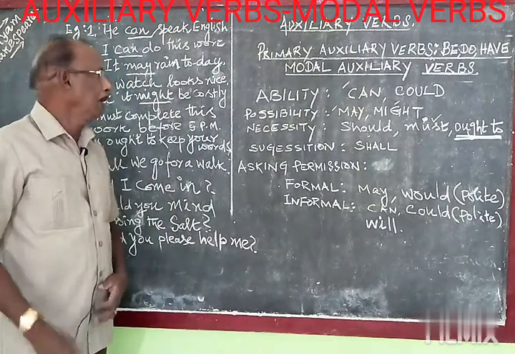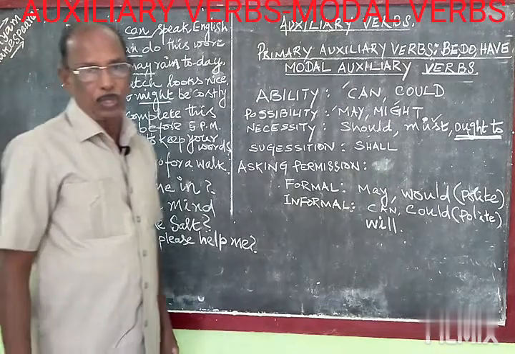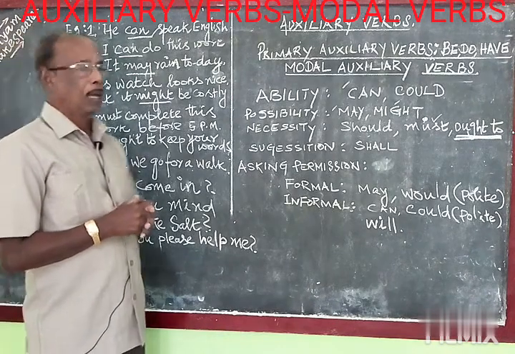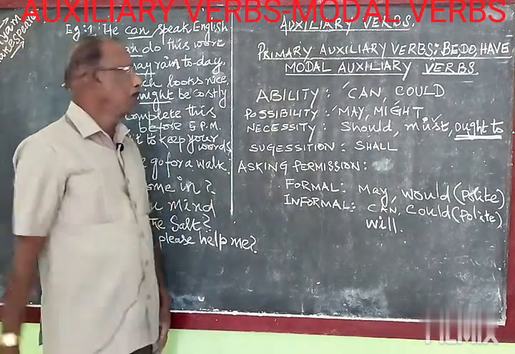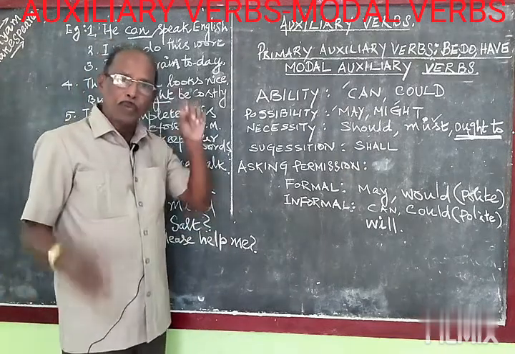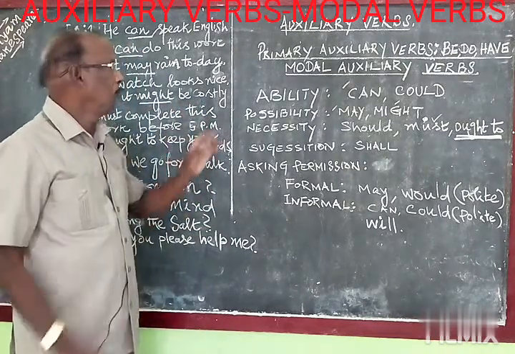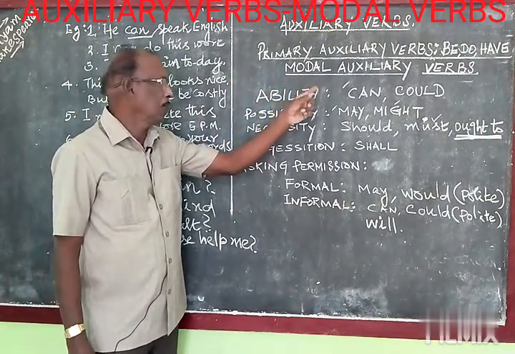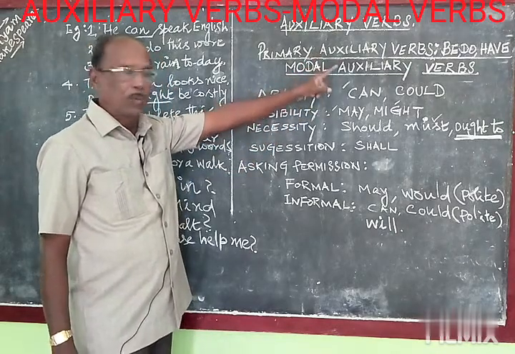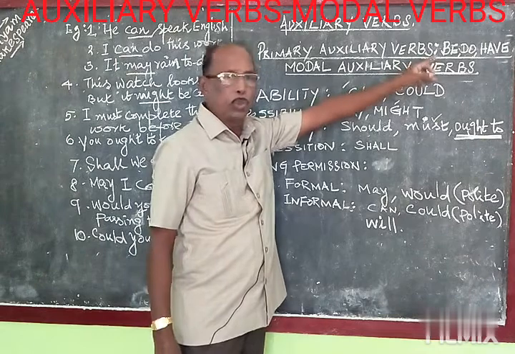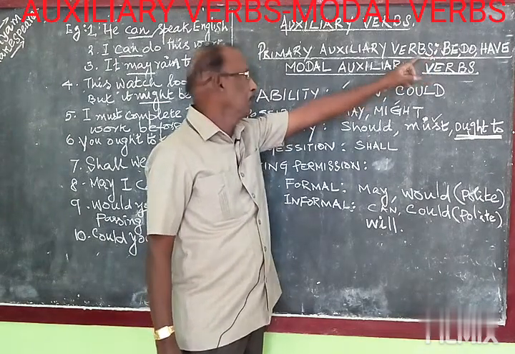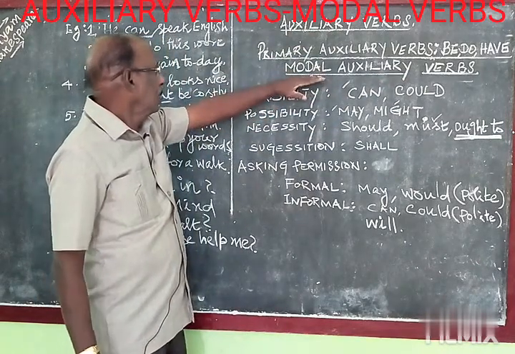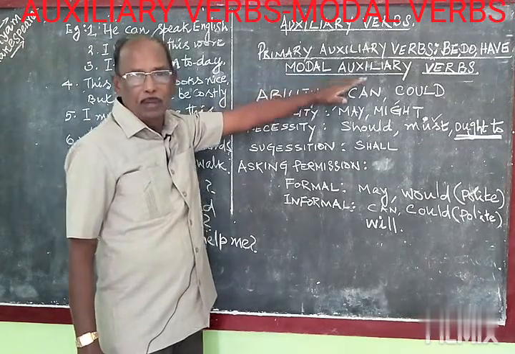Today we are going to see modal auxiliary verbs in this video. I already introduced the topic auxiliary verbs in my last video. There are two types of auxiliary verbs you should know. One is primary auxiliary verbs and another one is modal auxiliary verbs. The primary auxiliary verbs we have already seen in the previous video, that is be, do, have. I have dealt with them in detail in my previous video. Now I am going to discuss modal auxiliary verbs in this video.